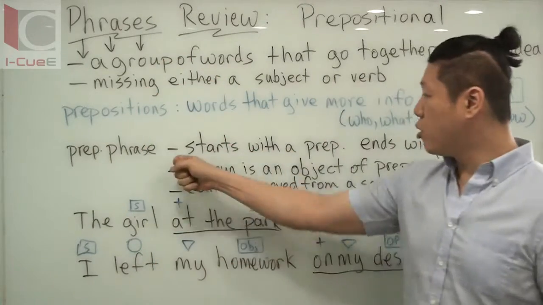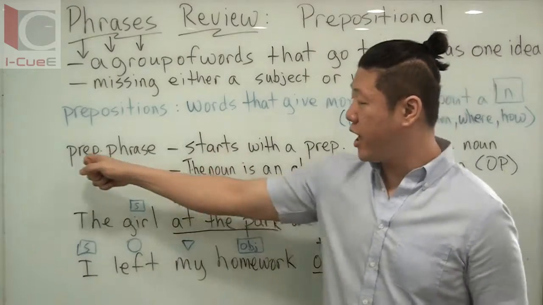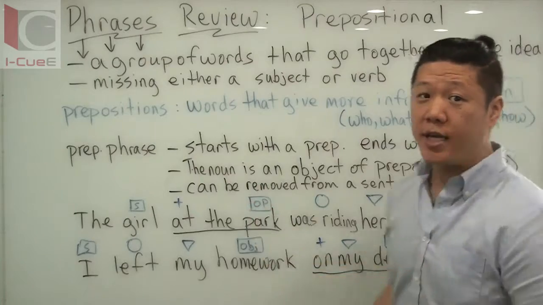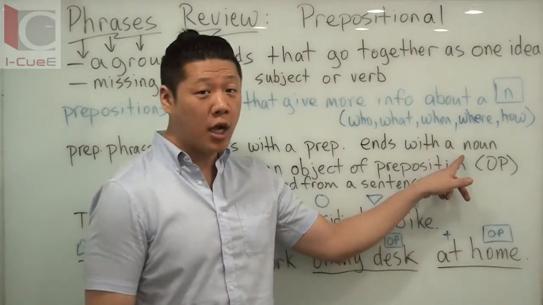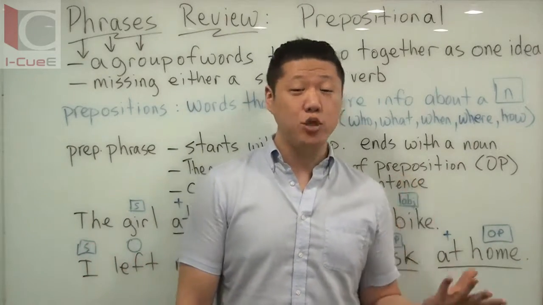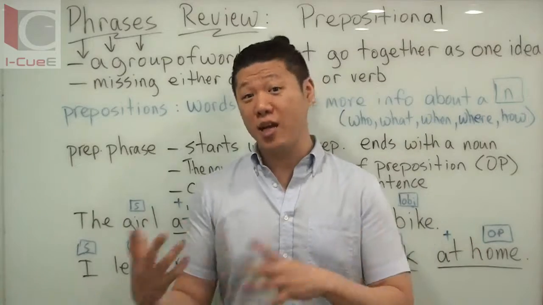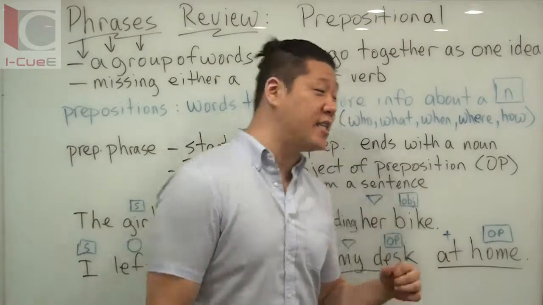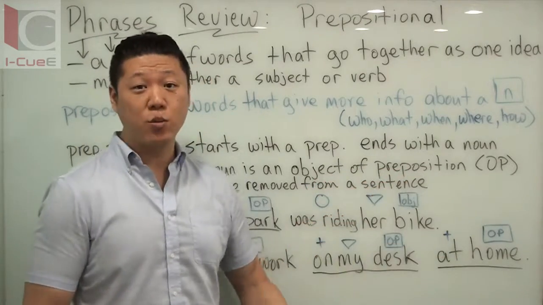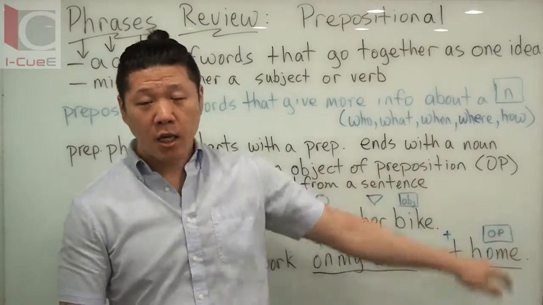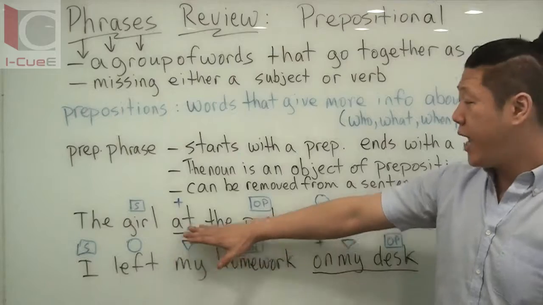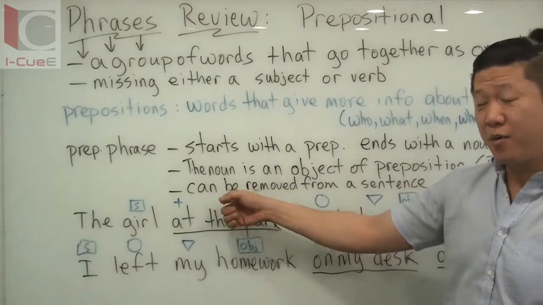Put it together. Prepositional phrases start with a preposition, but they have more words. At the end of the prepositional phrase, you are going to be ending with a noun. What kind of noun is that? Because you have subject nouns in a sentence, and you have object nouns, direct objects, indirect objects. But in a prepositional phrase, the noun is an object of the preposition. That's what we call it. Sometimes we just say OP. Now when you put it together, we have some examples here, and I want you to remember this last part. This is also very important.